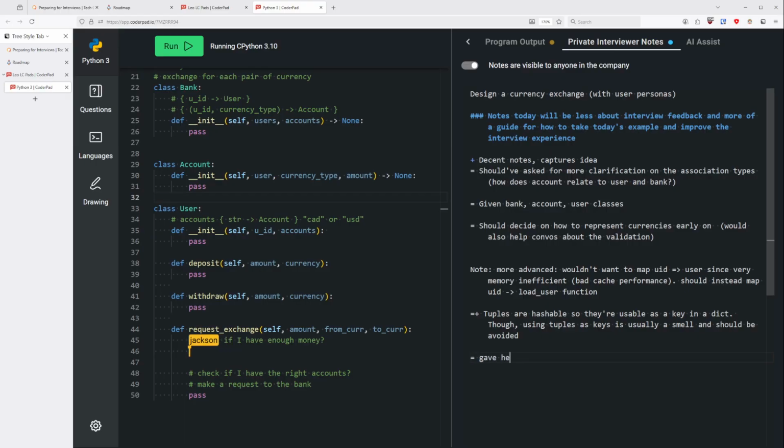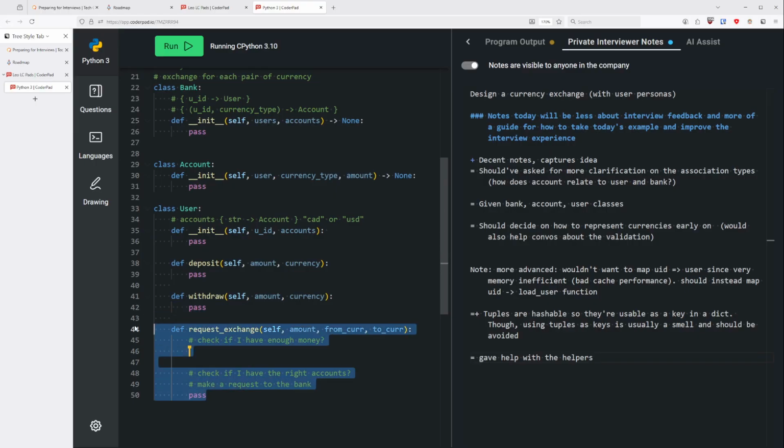Request exchange. You said sometimes we can skip certain implementations, so I was wondering to what degree does that apply? Like for this one, we want to request exchange. For this one, I would say you should actually implement it as real code. Obviously, by itself it won't run because not everything else is implemented, but you should assume that everything is implemented, and now you need to implement request exchange. You should still keep your comments here. The comments are always helpful, but you should assume that this code needs to run. Got it.